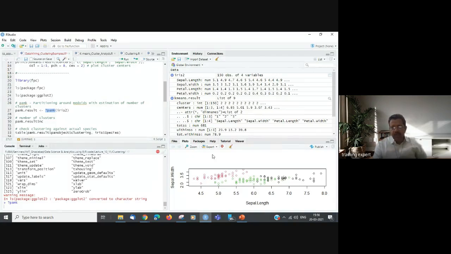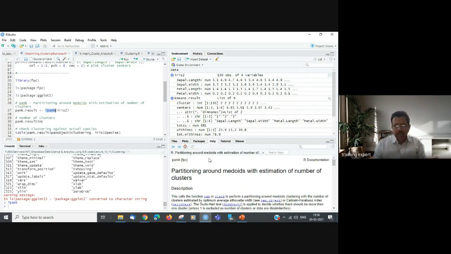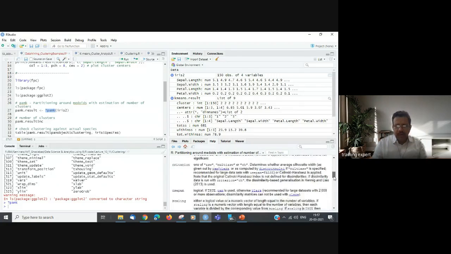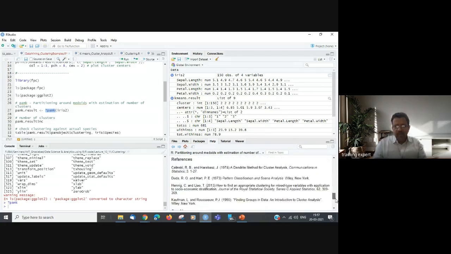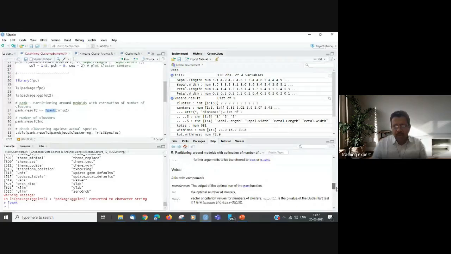In the output window, you would see the help on PAMK. It is coming. So, partitioning around medoids with estimated number of clusters. The PAMK method is in the package called fpc, which I have included earlier. So what is the purpose? It calculates the best value for the number of clusters, right? And finally you would see an example also. What are these parameters, right?